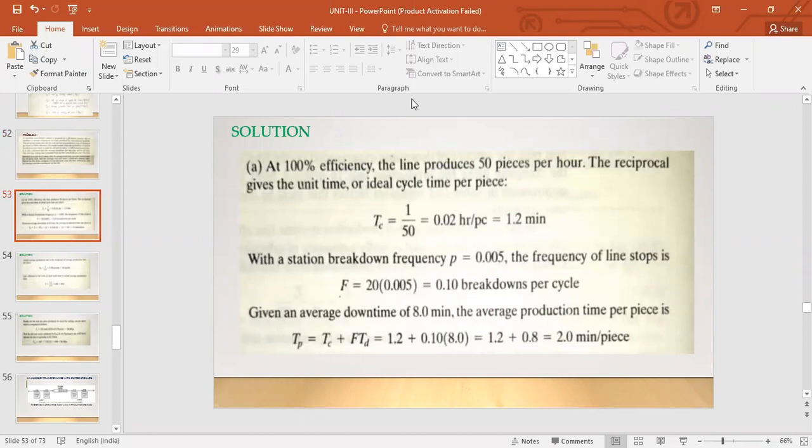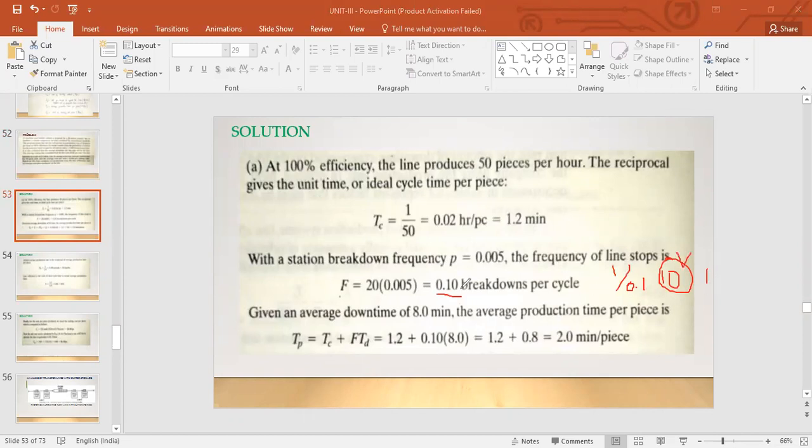Just to give you a real sense of what that means, if it is 0.1, you reverse this. How much does it come out to be? 1 by 0.1, right? That is 1 by 10 in the denominator, so it goes in the numerator, 10. 1 by 0.1 is 10. That means for every 10 cycles you are having one breakdown.